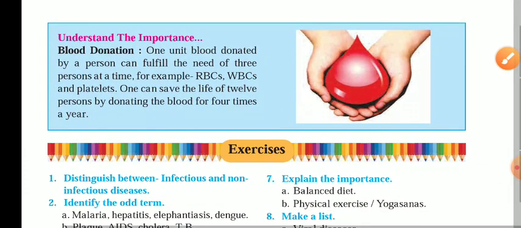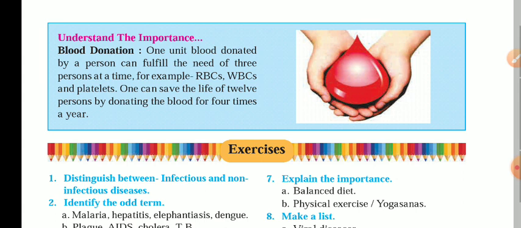Next they have given is about understanding the importance of blood donation. Blood donation is very important. One unit of blood donated by a person can fulfill the need of 3 persons at a time. Means if one person is donating 1 bottle of blood, then that can save the lives of 3 persons at a time. The need of